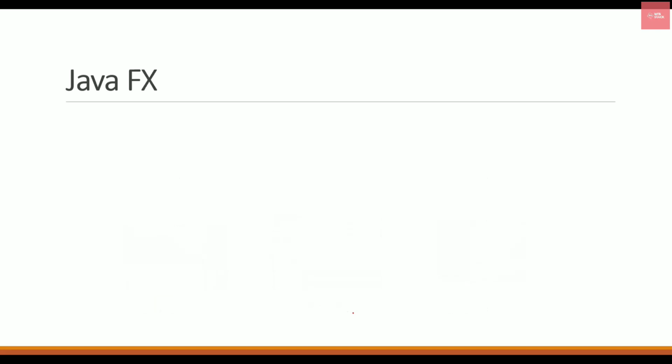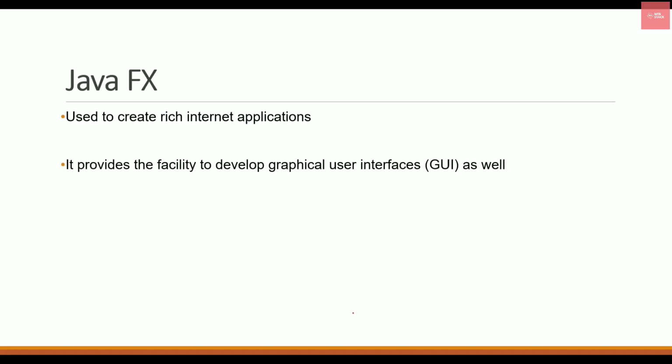And there is one more platform called Java FX. This is used to create rich internet applications, also called RIA, which simply means that it combines various graphical user interfaces, and it's really powerful. One of the examples of rich internet applications is YouTube. As we all know, it has high content and really very high performance.